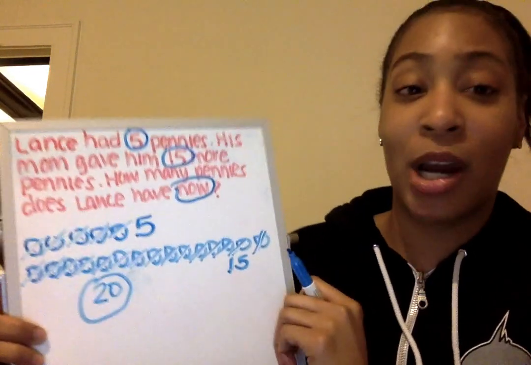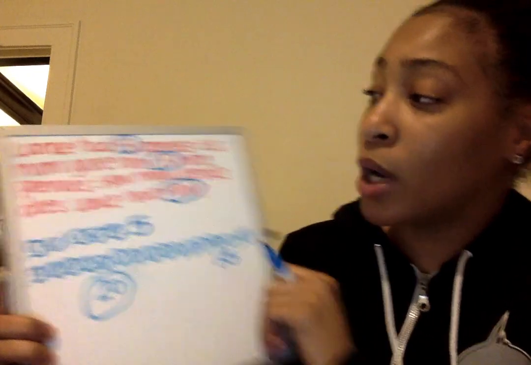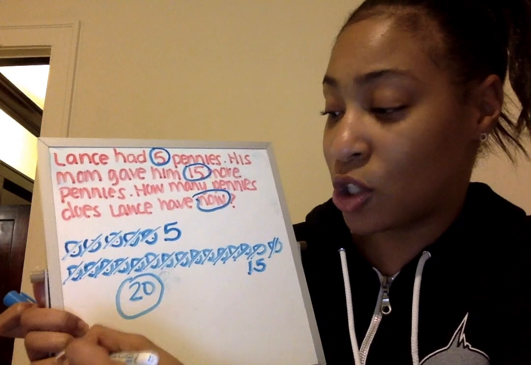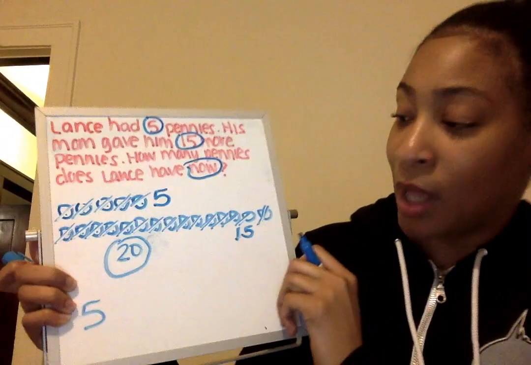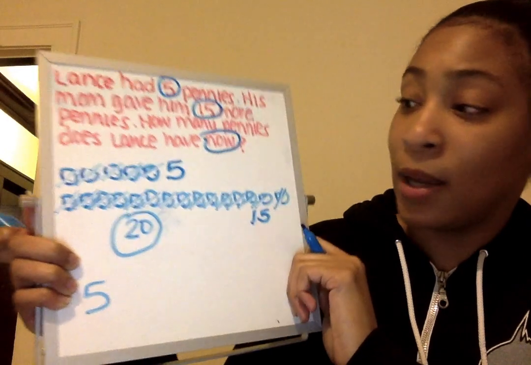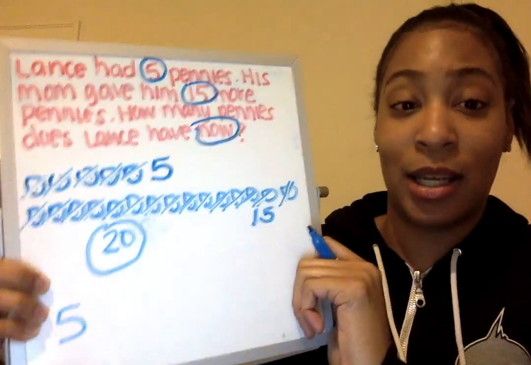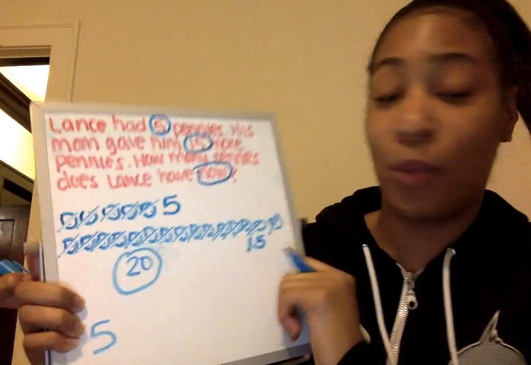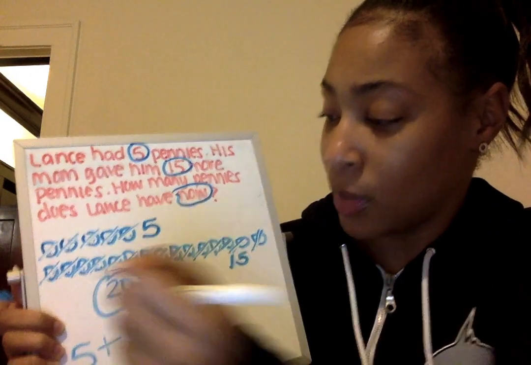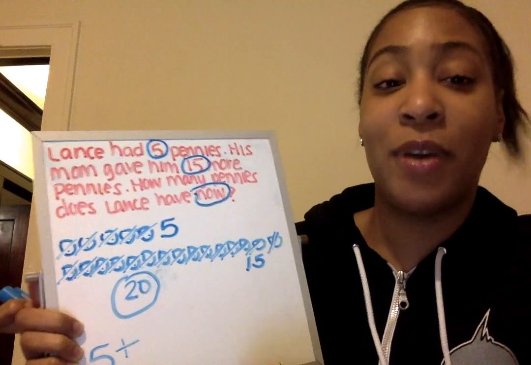So now we're going to make our number sentence together. So we're going to start off with the number 5 because that's how many pennies Lance started with. And then I'm going to use the addition sign because we added. And when we add, we use the addition sign. We added all of our pennies up together. And then his mom gave him 15 more.